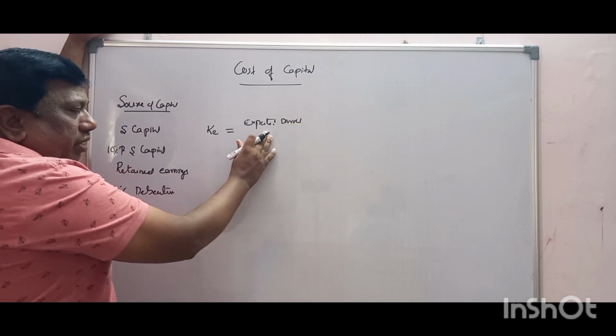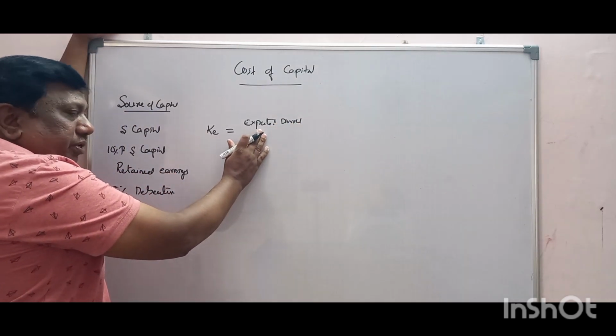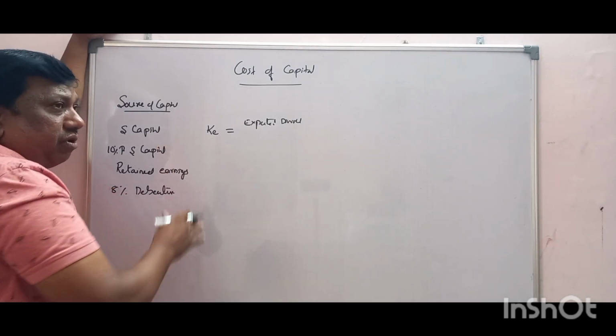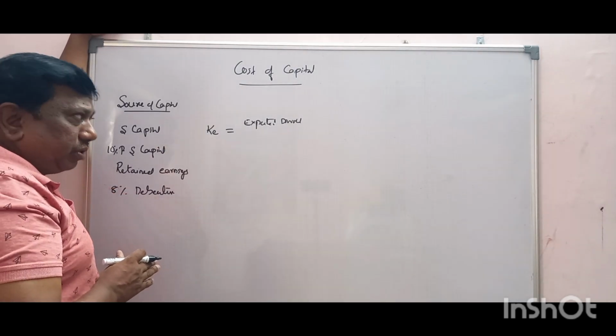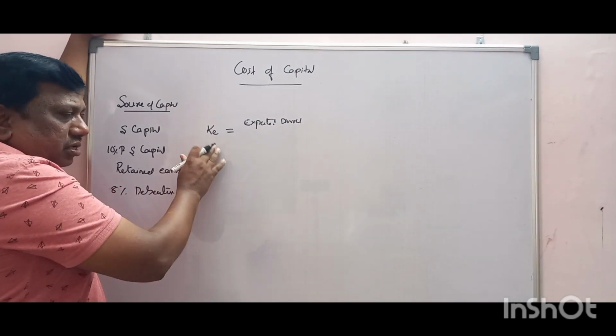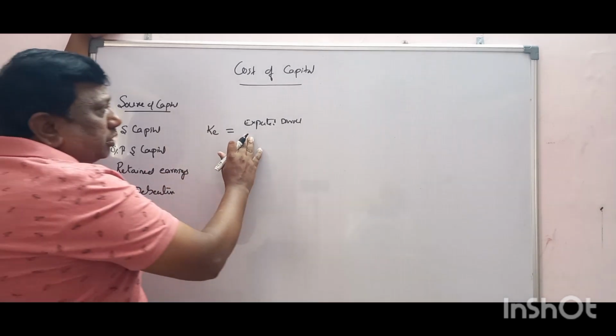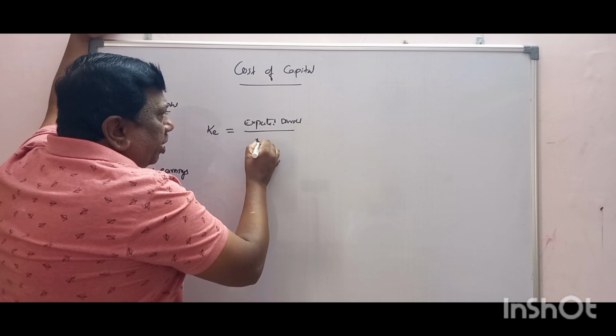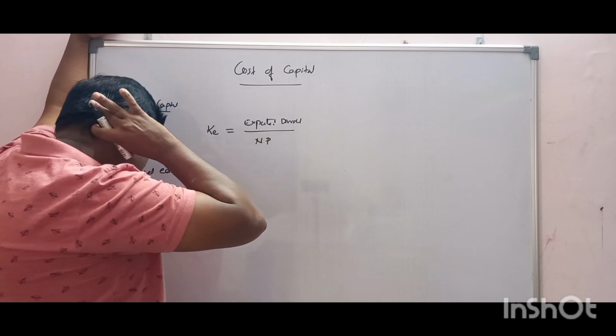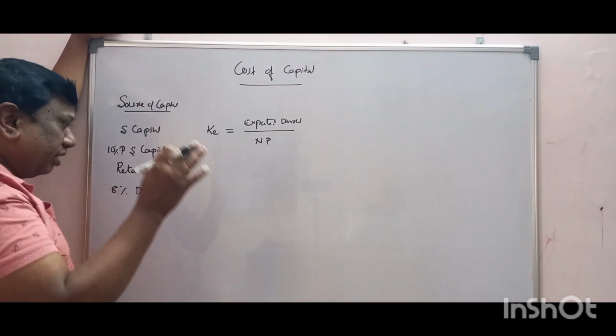Because exactly we can't say what rate we are giving after allocation of everything, the last receiver of profit is the equity shareholder. That's why we don't know how much they are receiving. So expected dividend divided by net proceeds, how much we collected.